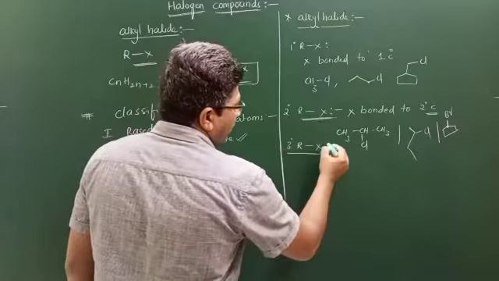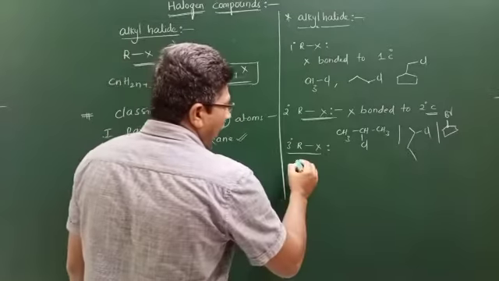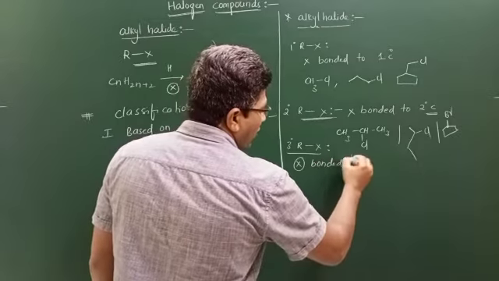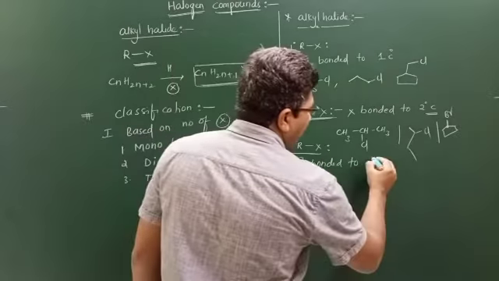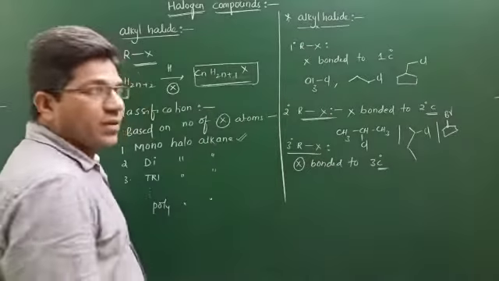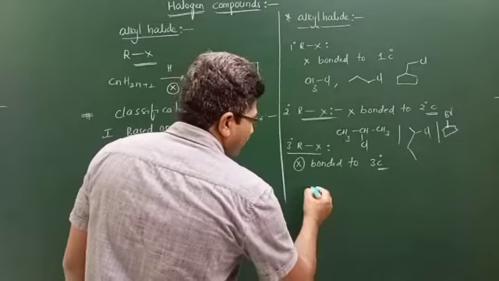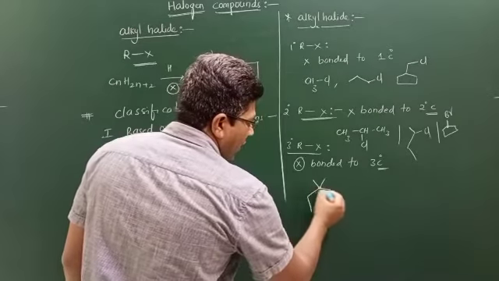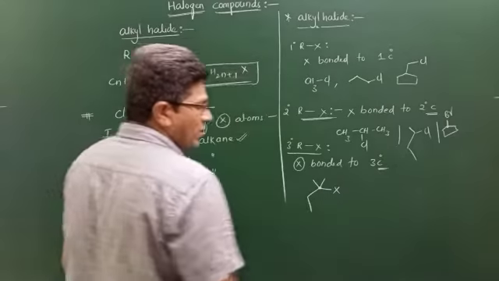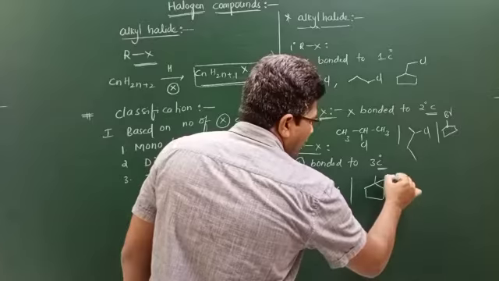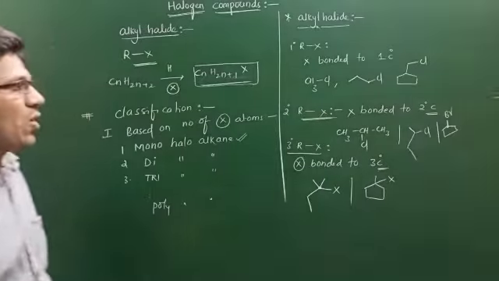Next go to tertiary. What is tertiary? A halogen bonded to a 3 degree carbon is known as tertiary. For example, this is the 3 degree carbon, attached to a halogen. Or this is also a 3 degree carbon attached to a halogen.